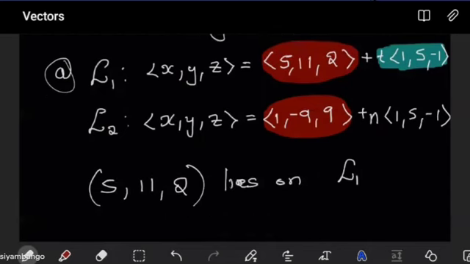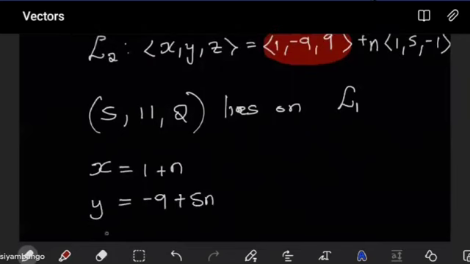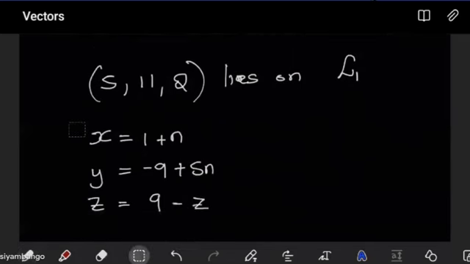What do I mean? We'll come to line 2 now, and we'll make the parametric equations of line 2. We're going to have x is equal to 1 plus n. Then we're going to have y is equal to -9 plus 5n. And then the last one is going to be z is equal to 9 minus n. So these are the parametric equations for line 2.